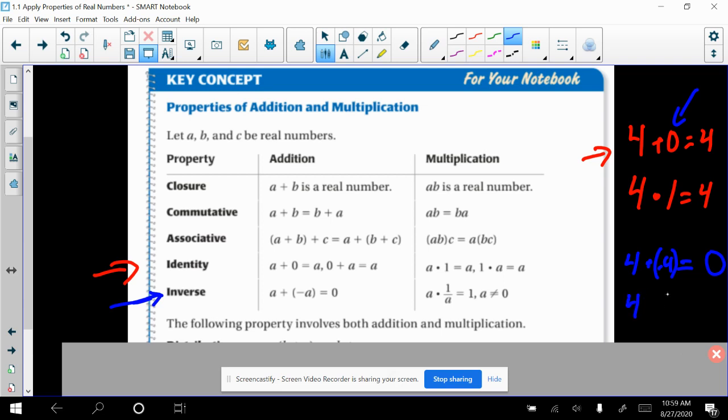We can do this with multiplication as well. We can take the number 4 and we can undo it. What do we want to get to when we undo it? Whatever its identity was, which is the number 1. We can take 4, multiply it by its reciprocal, and get back to 1. 4 times 1/4 is the number 1. Remember, identity, we want to take a number and have it be the same on the other side of the equal sign. We want it to keep its identity. With the inverse property, we want to take a number and then we want to undo it. And what happens when we undo the number is we get to its identity.